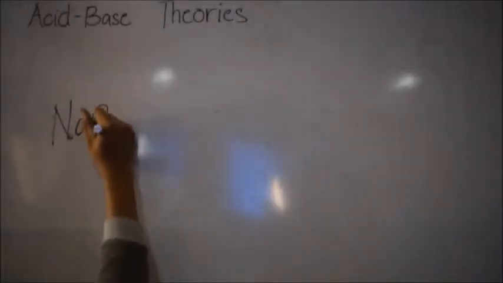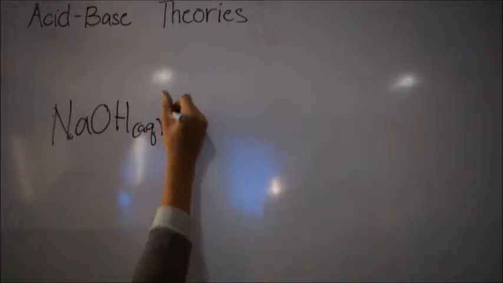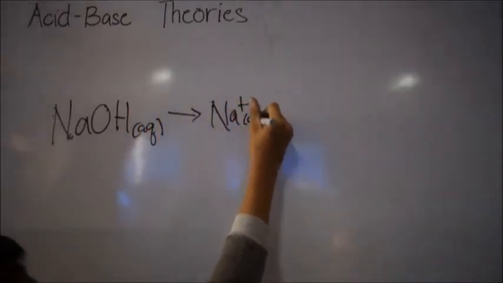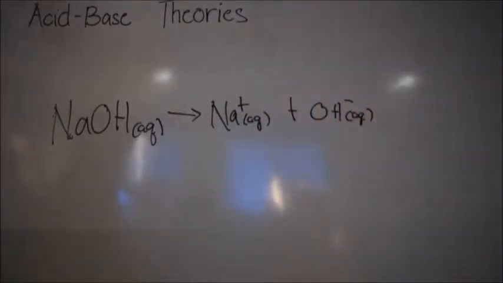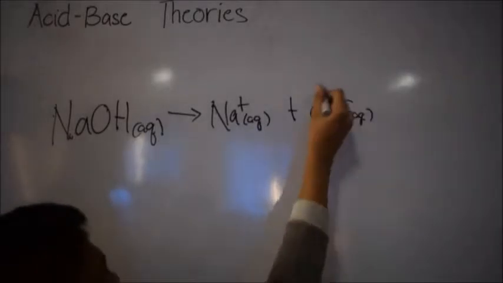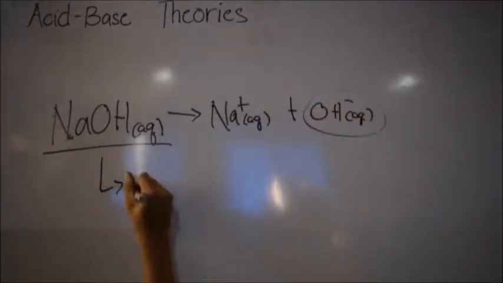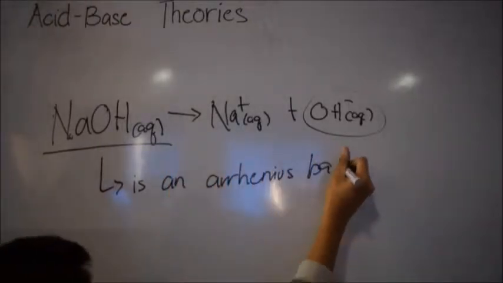Let's go to another example, sodium hydroxide or NaOH. NaOH completely dissociates in water and forms the Na+ ion and the OH- ion. Since the dissociation produced the OH- ion in the solution, then we can conclude that sodium hydroxide is an Arrhenius base.